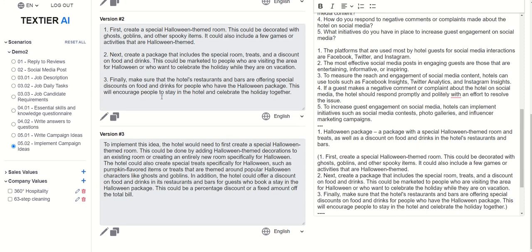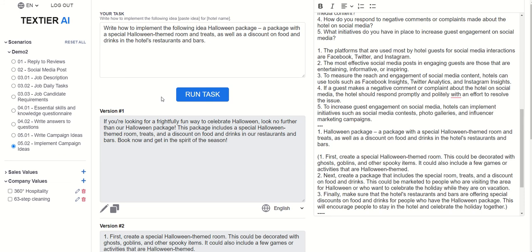And this is how you use Textier for some of the tasks different departments in a hotel might have. And it will save you loads of time in conceptualizing, generating ideas, brainstorming, and writing up these different guidelines, these different job applications, and replying to reviews. And it will help you save probably 1 day in a week in all of these tasks combined.